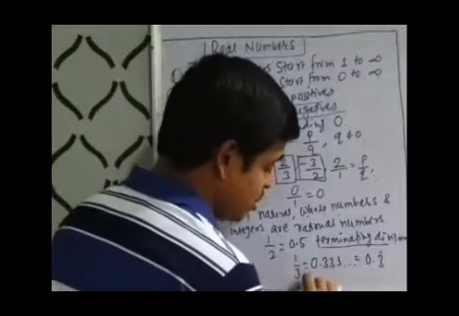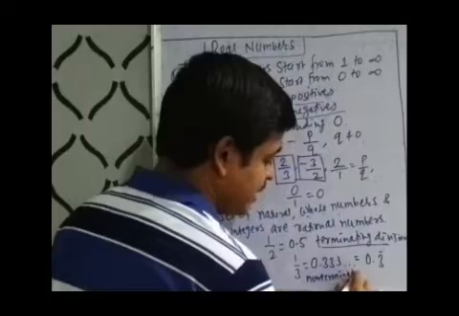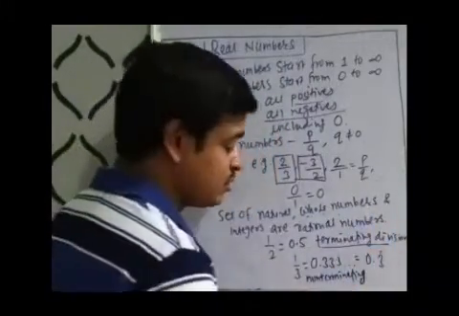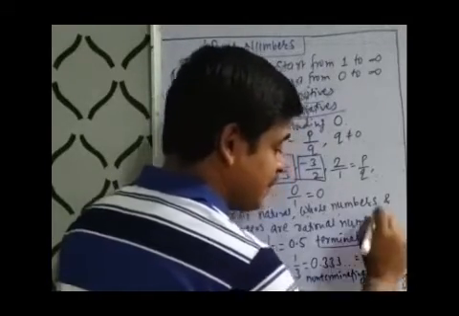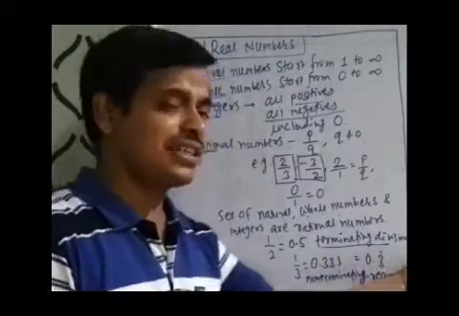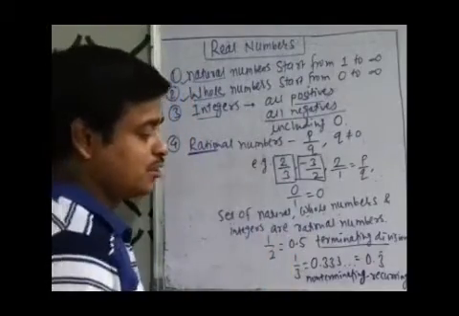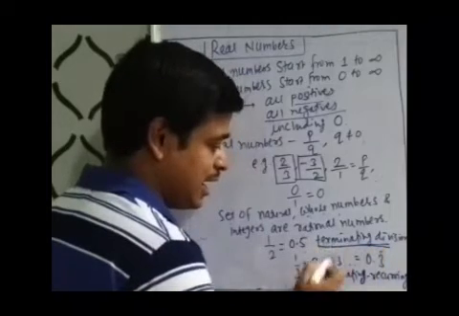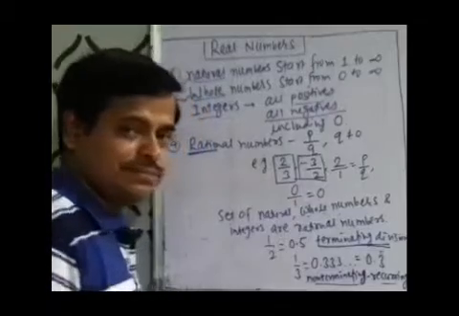This is non-terminating, but 3 is getting repeated again and again. So non-terminating but recurring. Recurring means repeating itself. Here the digit 3 repeats itself, so it is another form of rational numbers. So rational numbers may be terminating, and another form of rational numbers is non-terminating recurring.